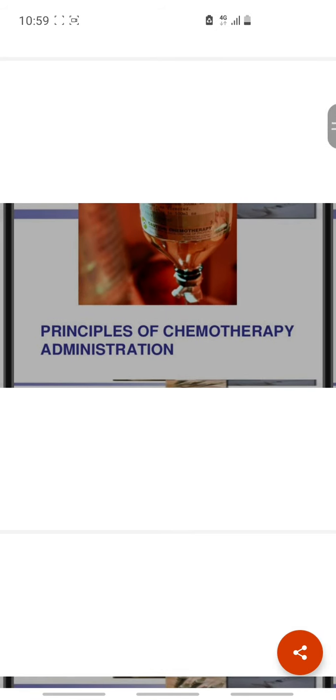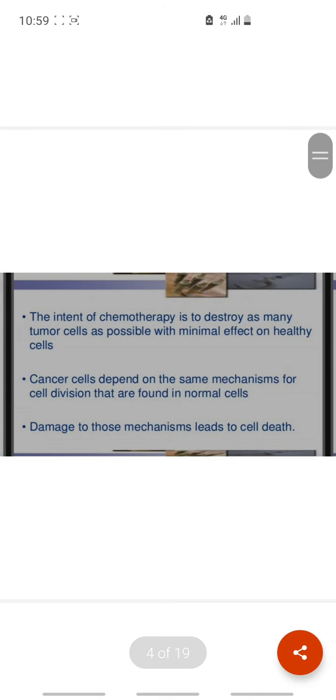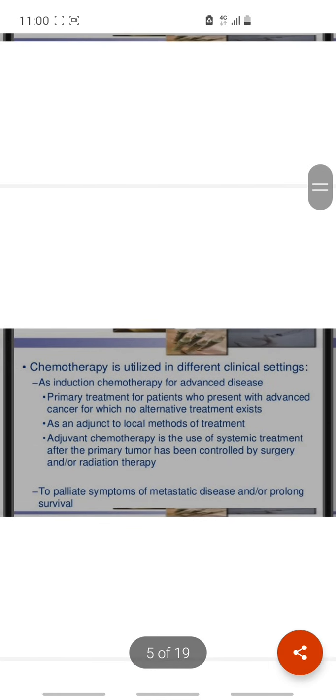Principles of chemotherapy administration. The intent of chemotherapy is to destroy as many tumor cells as possible with minimal effect on healthy cells. Cancer cells depend on the same mechanisms for cell division that are found in normal cells. Damage to those mechanisms leads to cell death.